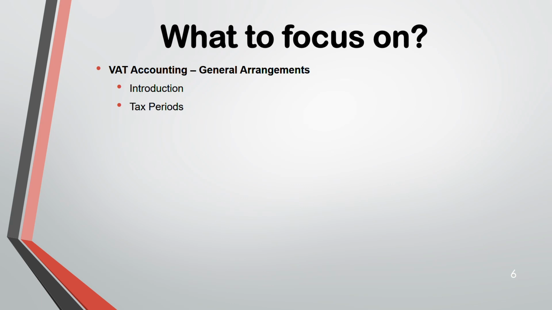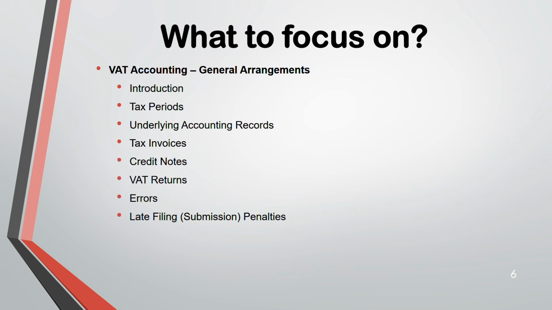So what are the records one has to keep for VAT? Then the tax invoices, credit notes, VAT returns, errors, late filing submission penalty. In this, we are going to cover the administration part of VAT also. This lecture has every aspect of VAT that you need. Then late payment penalties, late payment interest.